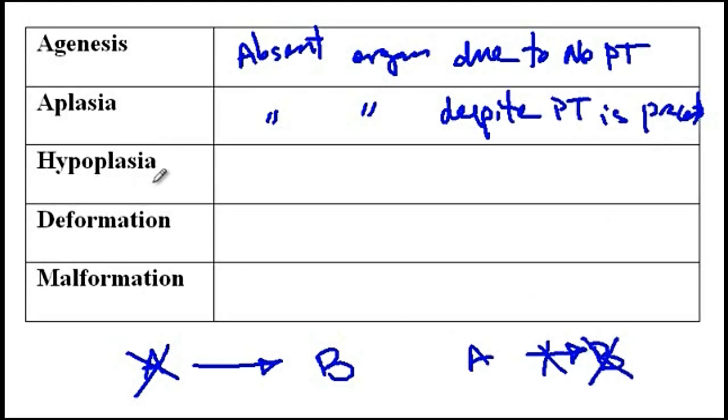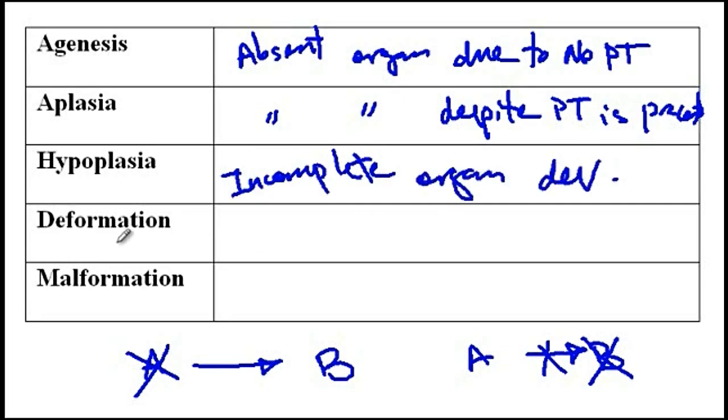And hypoplasia describes a condition that again, primordial tissue gives rise to an organ, but the organ development is incomplete. So incomplete organ development. Now, deformation and malformation. Deformation is an extrinsic disruption versus malformation, which is an intrinsic disruption.